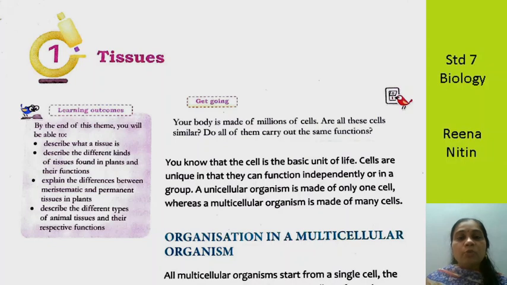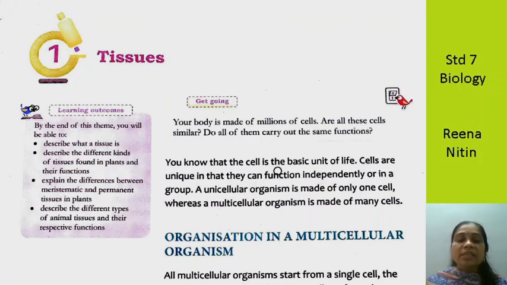Now I hope you have opened chapter 1 on page 1, and you can see the name of the chapter is tissues. So I shall read and you shall understand it. Your body is made up of millions of cells. Are all these cells similar? No. Do all of them carry out the same function? No, it's not possible. Many of these cells have the same function, but not all cells have the same structure and same function.